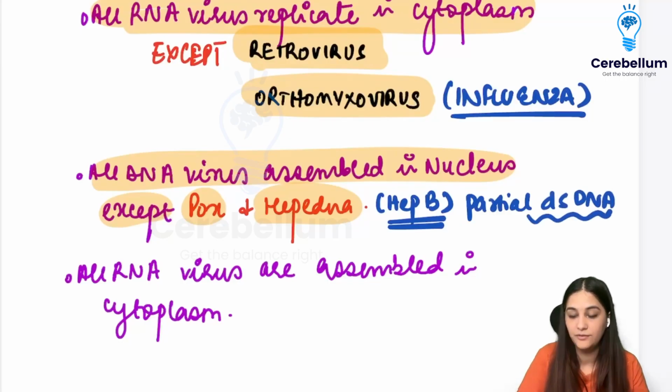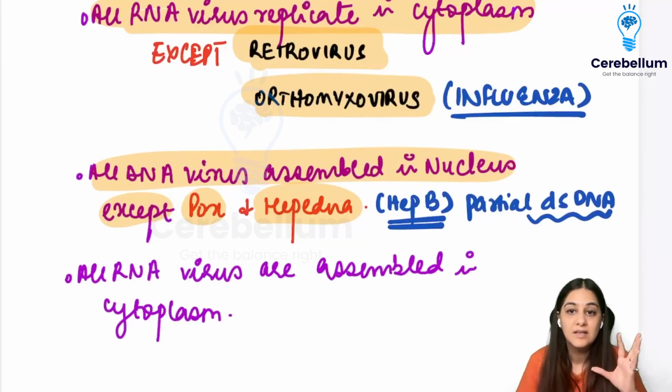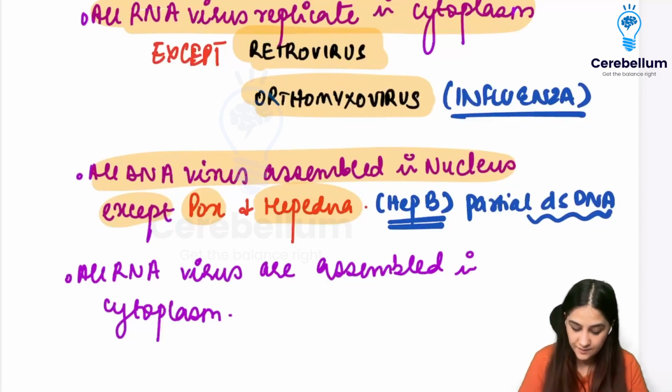So half the strand of it needs to be assembled in the cytoplasm. So that is why pox and hepadna are two DNA viruses that are assembled in the cytoplasm.